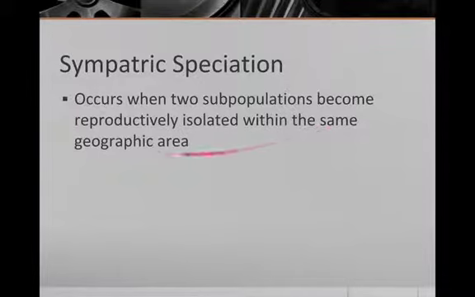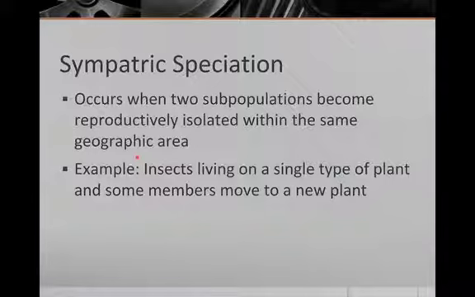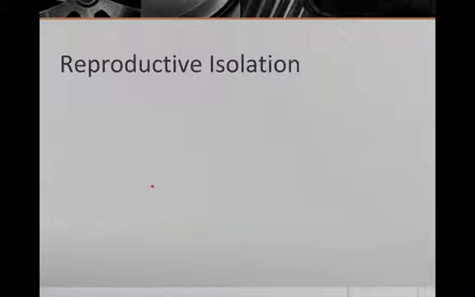Now, those guys are within the same geographic area. They're only a quarter mile from home. But are those guys going to know how to climb down one tree, walk in the right direction a quarter mile, find the correct tree, and walk all the way back up to the other guys? Probably not. That's how sympatric speciation works. They're reproductively isolated because they can't get back to their original home colony, but they're really close to each other. Like I just talked about, some insects going from one plant move to a new plant.